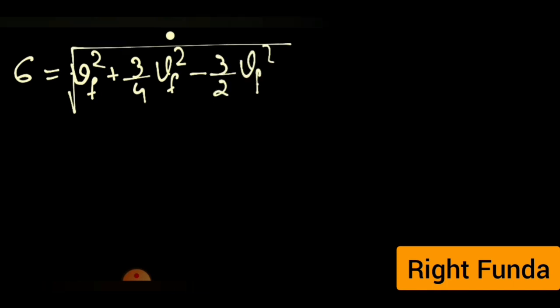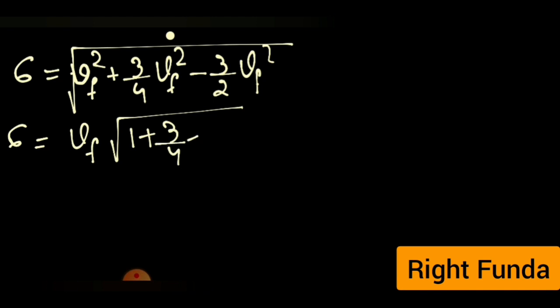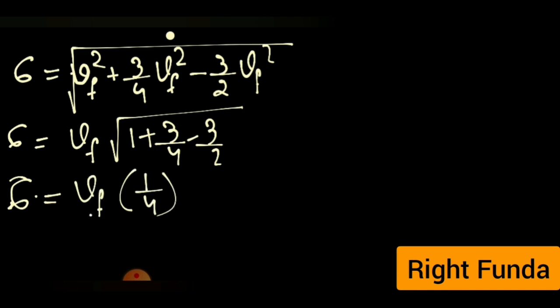Simplifying this equation, we get 6 is equal to Vf under root of 1 plus 3 by 4 minus 3 by 2. So I got 6 is equal to Vf into 1 by 4. The Vf value we have calculated, we'll substitute this value of Vf here.